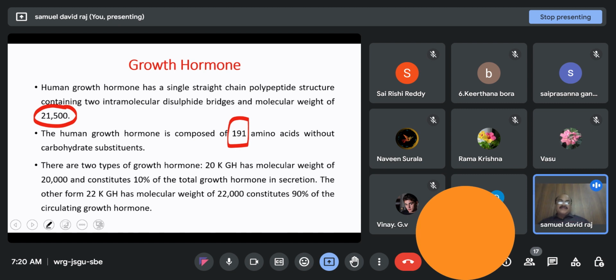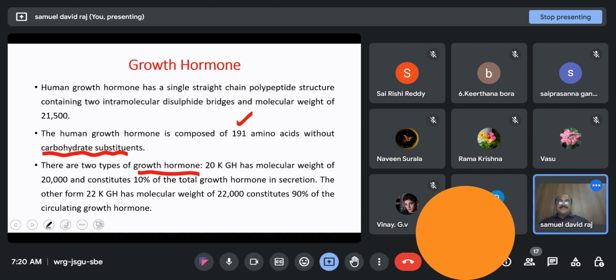A few years back, a scientist isolated the human growth hormone and suggested that it is made up of 256 amino acids. But as per the book, 191 is the one. It is purely a protein hormone, not a glycoprotein, so no carbohydrates are associated with this molecule. There are two types of this hormone.